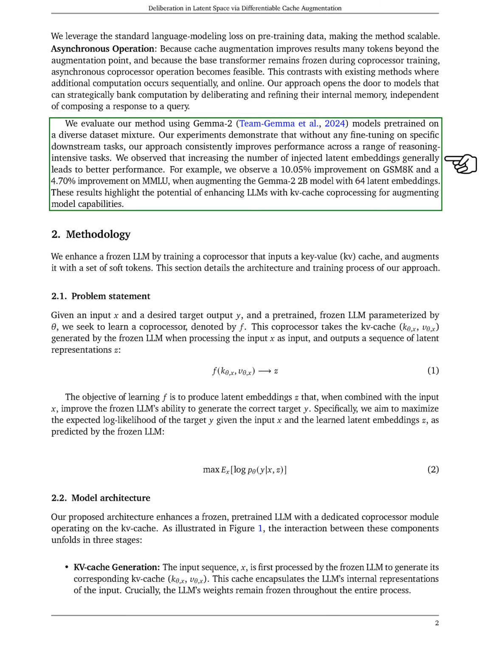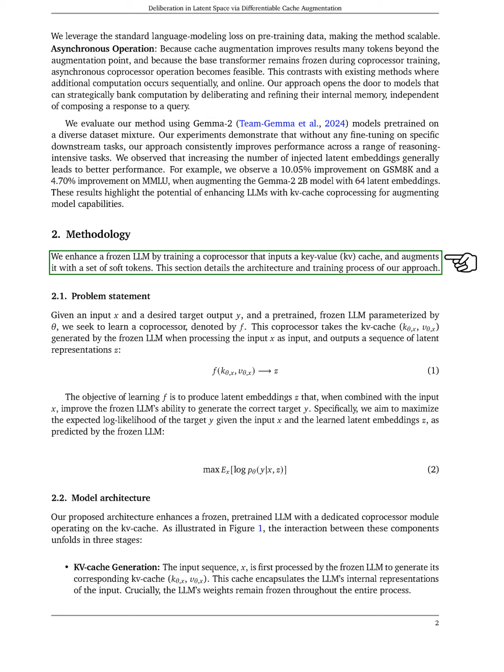We evaluate our method using Gemma 2 models trained on a diverse dataset. Our experiments show that without fine-tuning for specific tasks, our approach consistently boosts performance on various reasoning tasks. We found that increasing the number of latent embeddings generally improves results. For instance, we observed a 10.05% improvement on the GSM-8K task and a 4.70% improvement on MMLU when augmenting the Gemma 2-2B model with 64 latent embeddings. These findings highlight the potential of using KV cache coprocessing to enhance LLM capabilities.